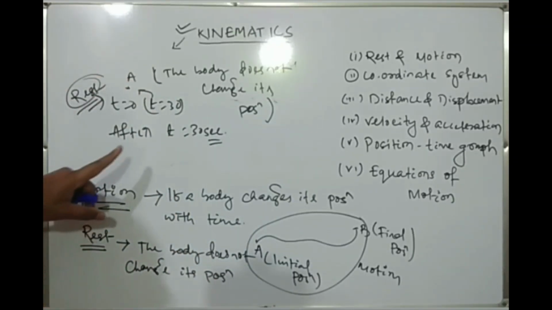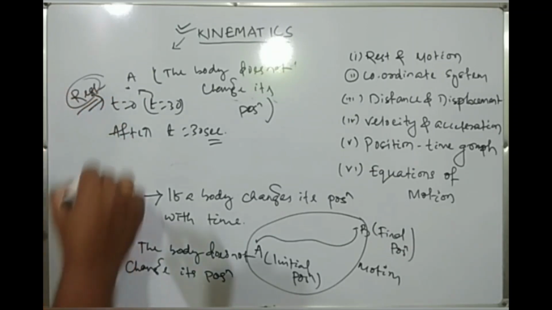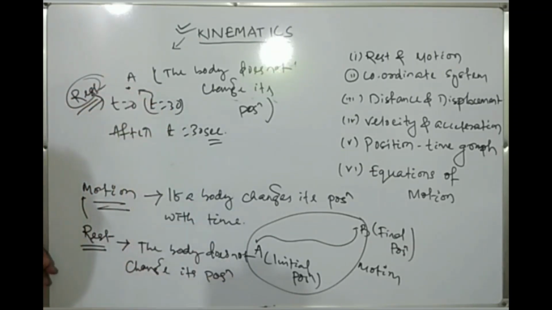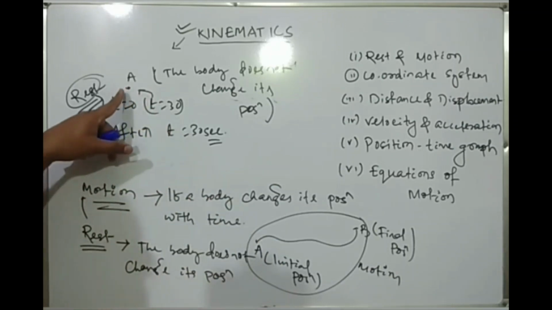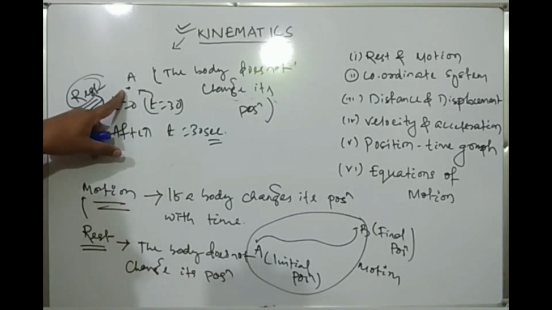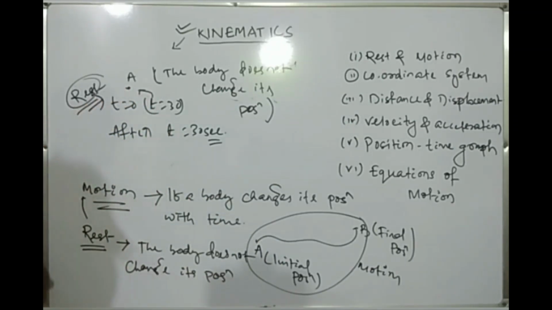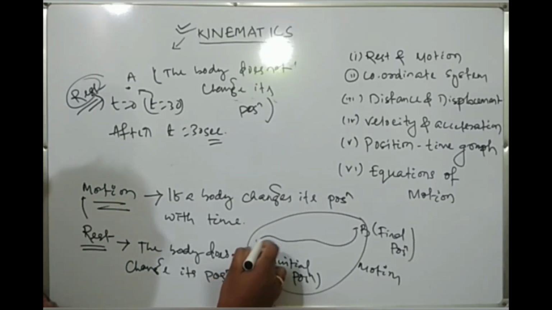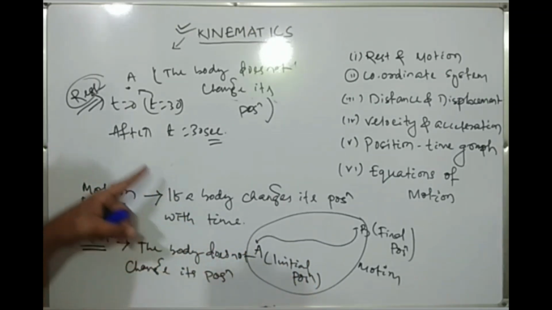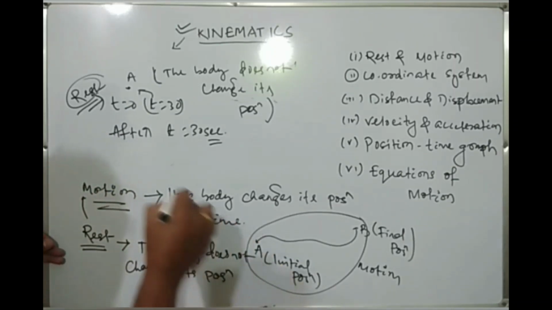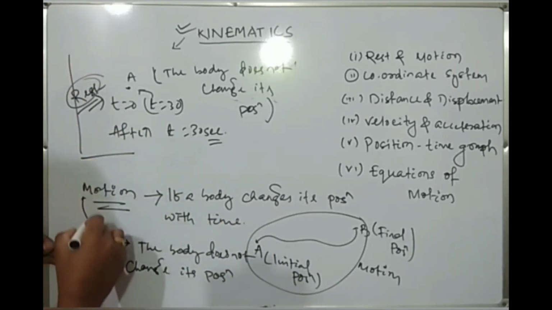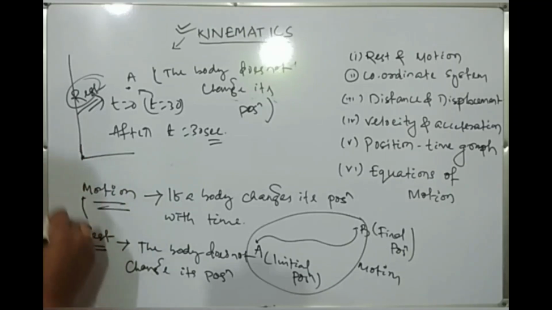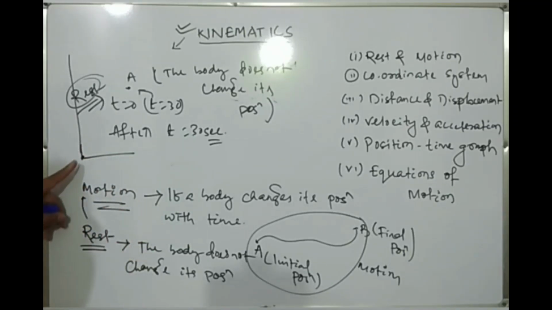Okay, but when we say that a body changes its position or doesn't change its position, how can we determine this? To determine whether a body is at rest or in motion, that means whether it has changed its position or not, we have to measure these points with respect to a certain point.